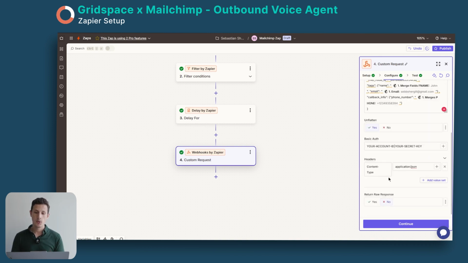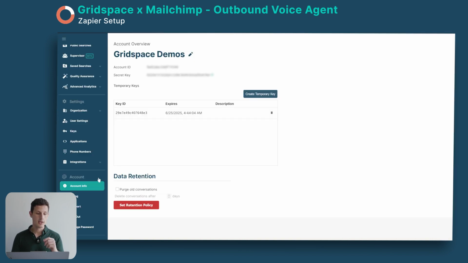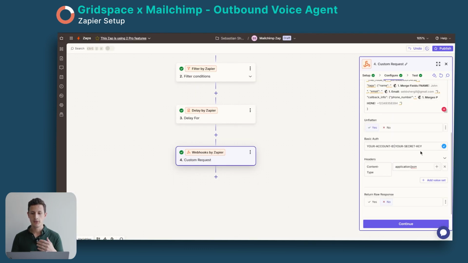And then here at the end, we also have, of course, our basic authentication. We need to authenticate ourselves to Gridspace to be able to trigger from our account. You put your account ID here with this divider in between, and then you put your secret key. To find your account ID and your secret key, go into your account info inside the Gridspace dashboard. You can see here you can find your account ID and secret key. These you just copy into this basic auth right here, in this format. And then here we have headers, which is content type application JSON.